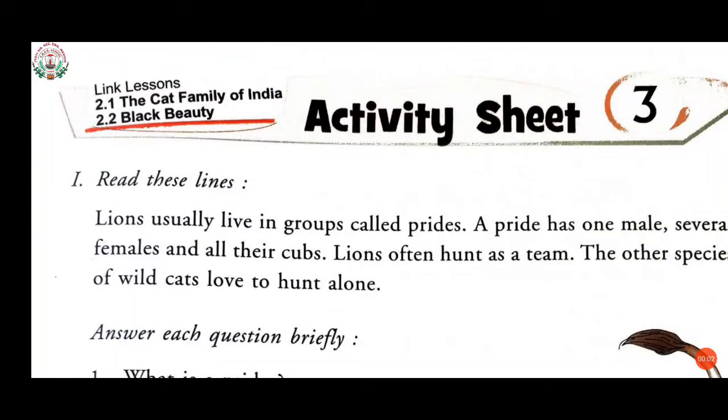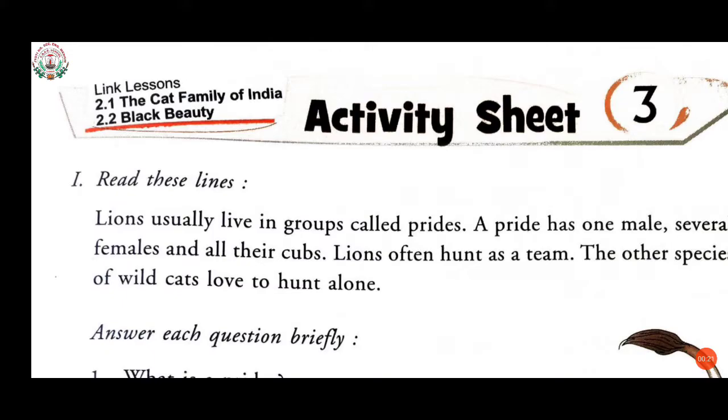Good morning, students. Your pre-midterm is over and you all have done very well and scores are also very good. You have also participated in the handwriting competition as well as the drawing competition and you all have done a very good job.